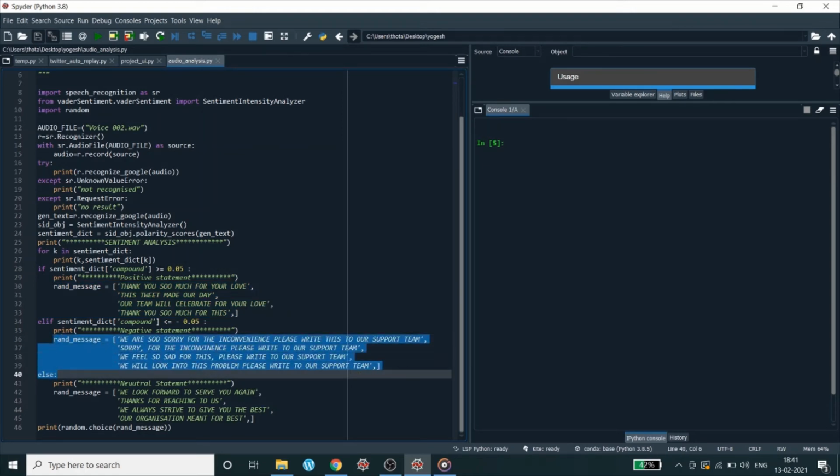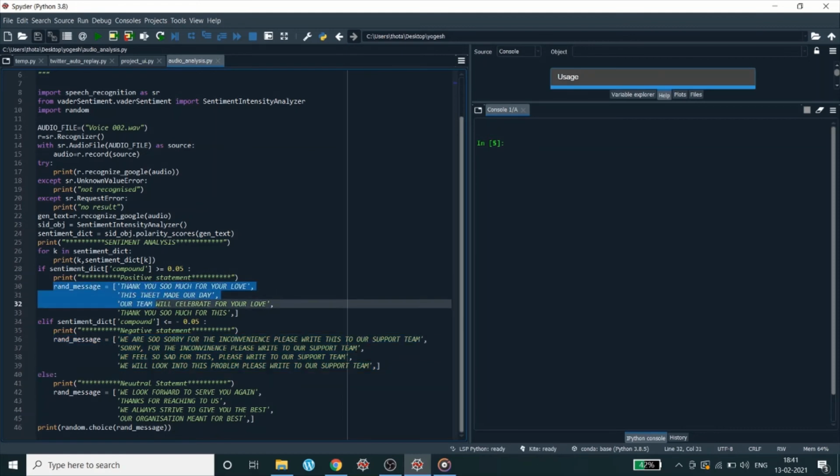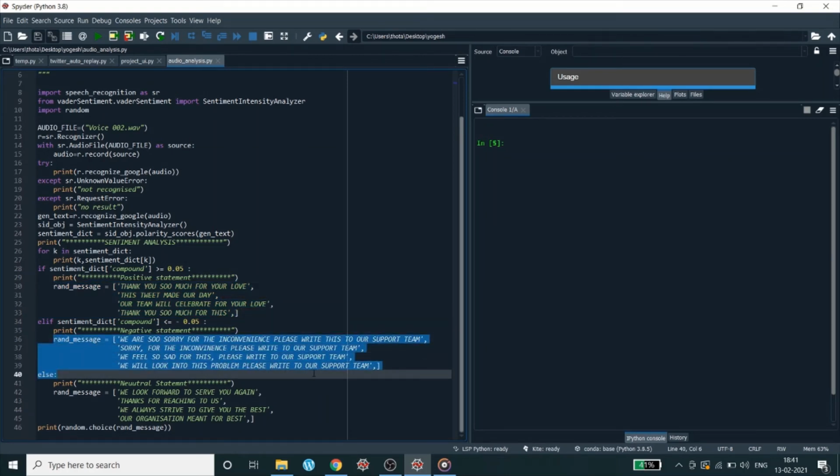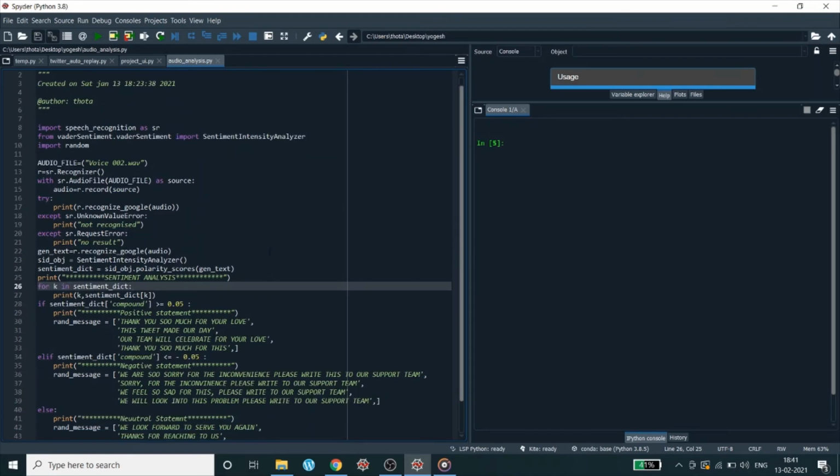That means if the statement was positive, some set of messages regarding positive feedback will be generated as the output, and if the compound value indicates a negative statement, then some set of output messages will be generated in the console. So this is the whole working of the project. Now let me show you a demo.